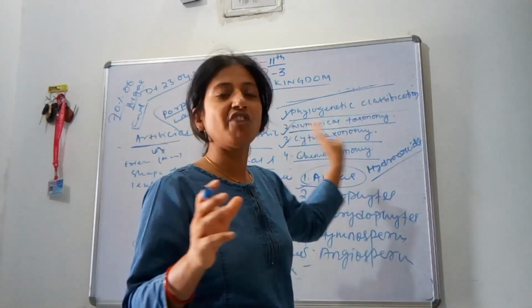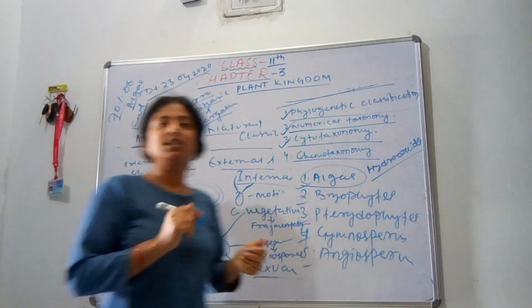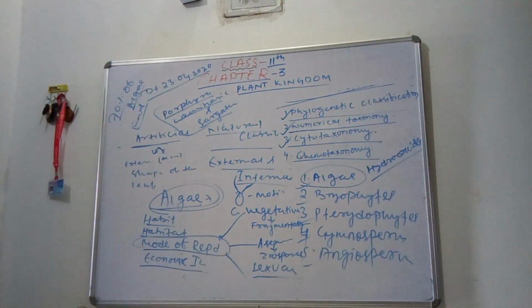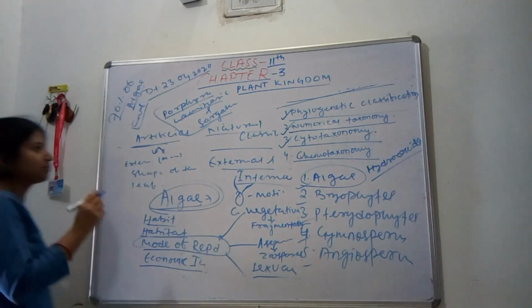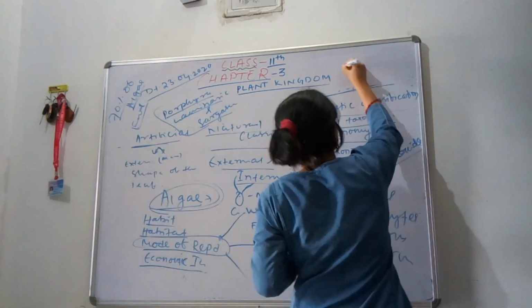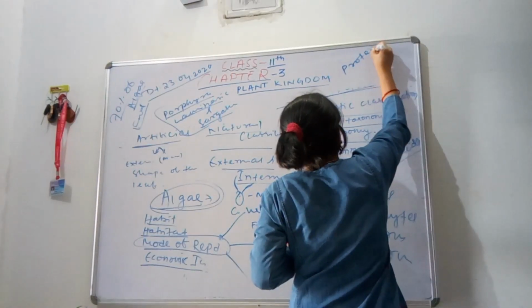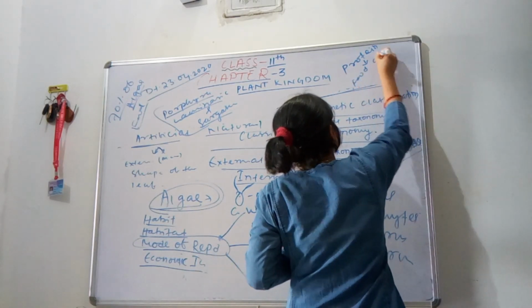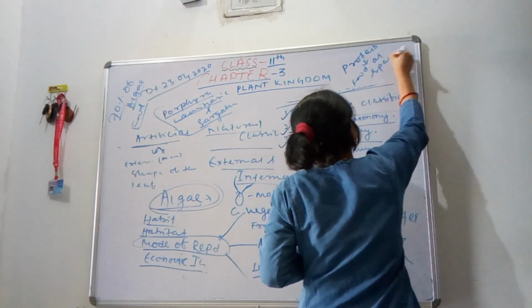Some species of algae are also used by space travelers as a food supplement because they contain protein.